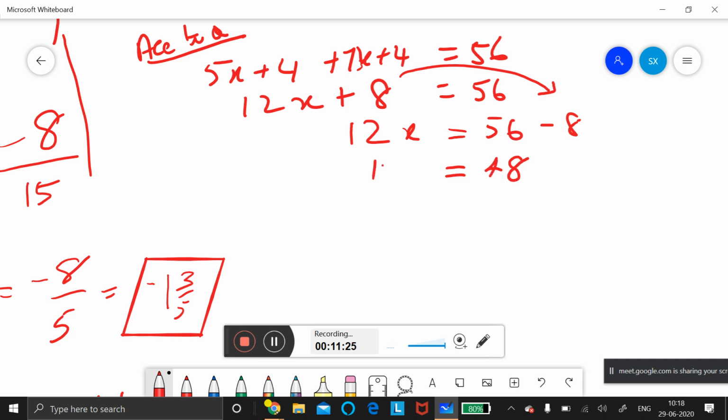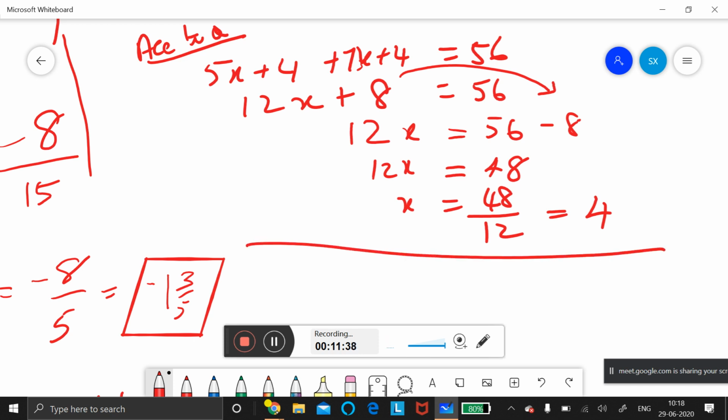48. Now what is my next step? x is equal to 48 divided by 12. Multiplication will become division. So x is equal to 4, ma'am. Should I stop here? No, ma'am. I should write a conclusion statement. What is my conclusion statement?